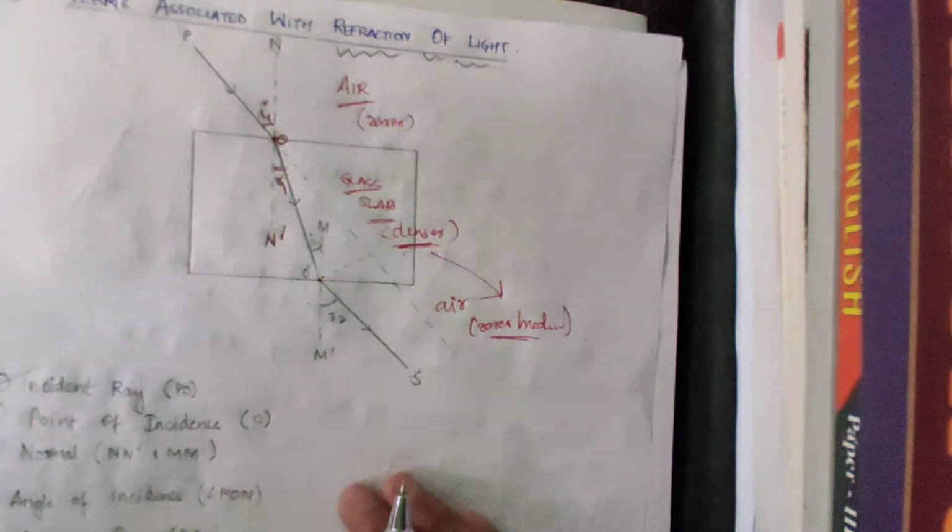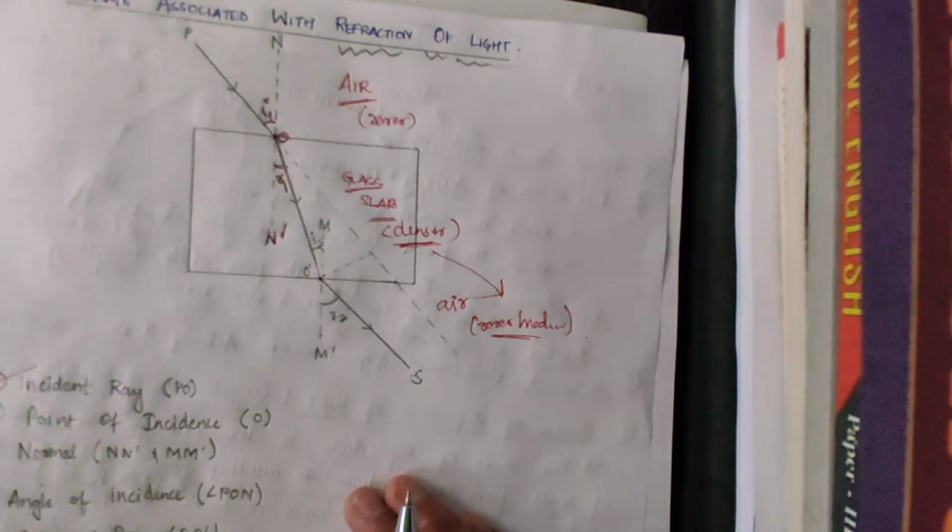So what is an emergent ray again? A ray of light which emerges from another optical medium into the original optical medium.